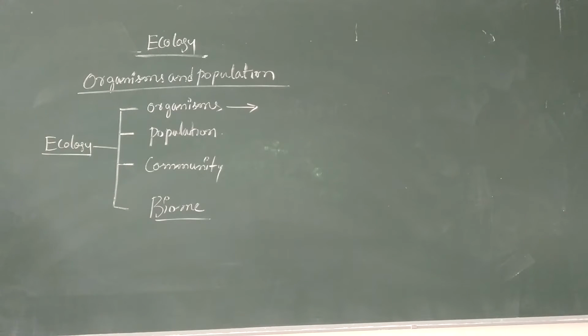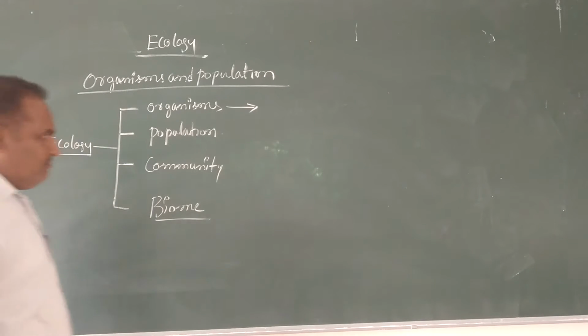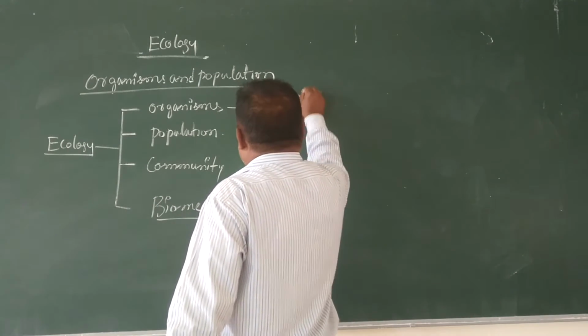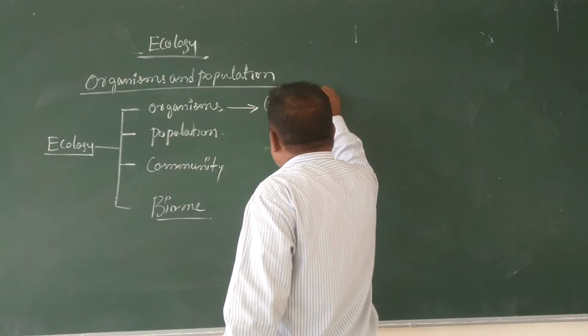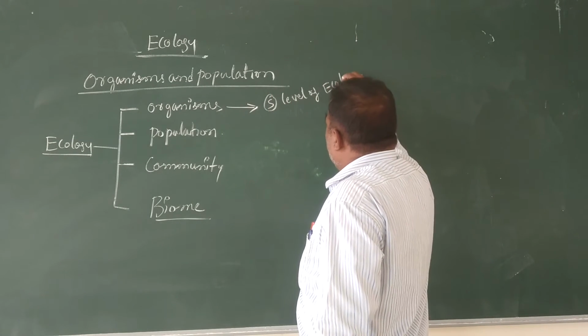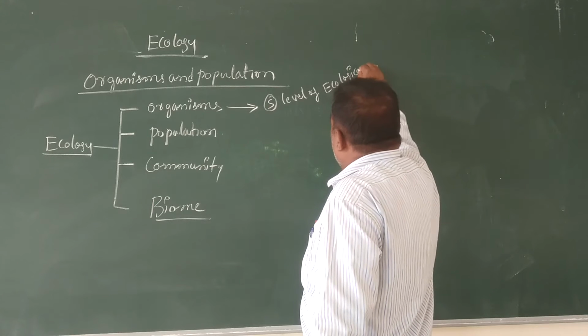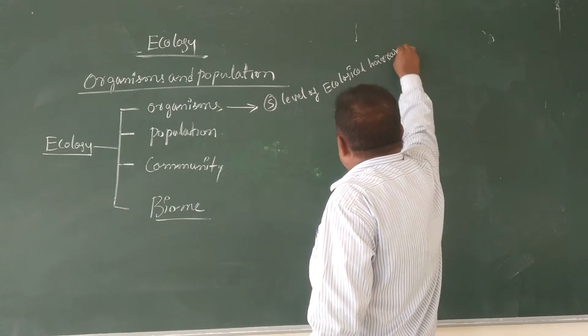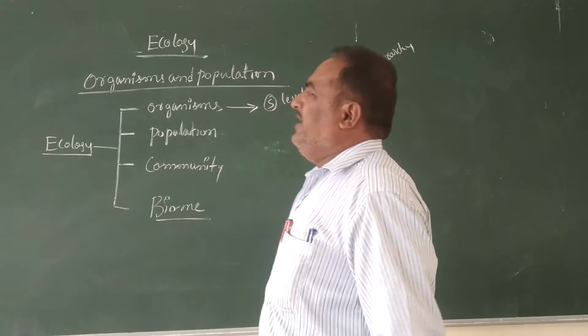Here organism is considered as the smallest level of the ecological hierarchy.